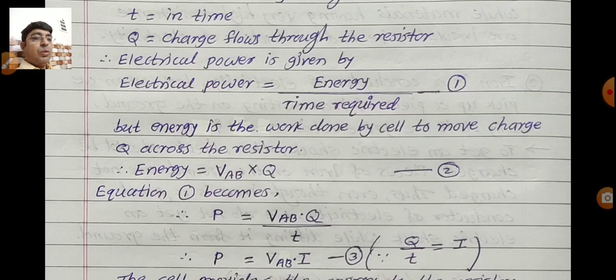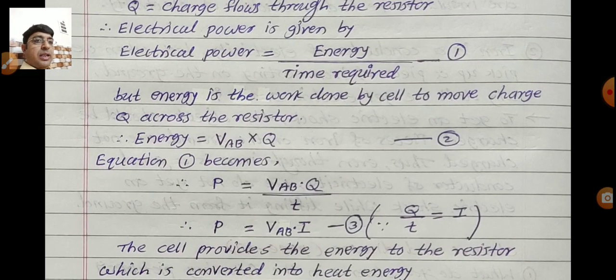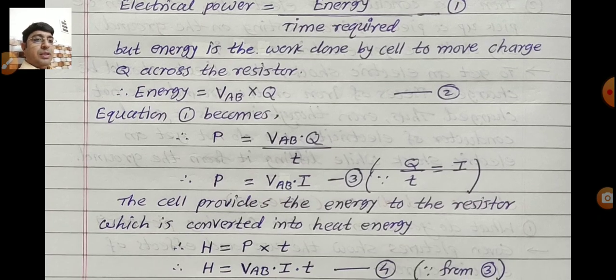Substituting this value in equation number 1, electrical power P is equal to V into Q upon time T. Therefore power P is equal to V multiplied by I, the electric current. This is equation number 3.